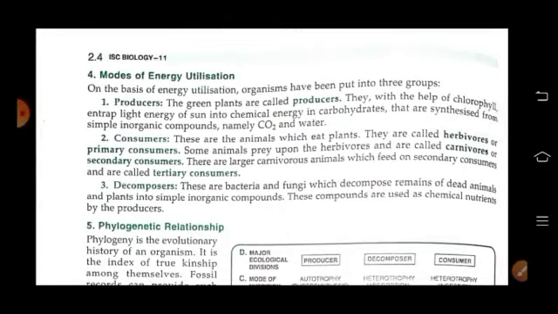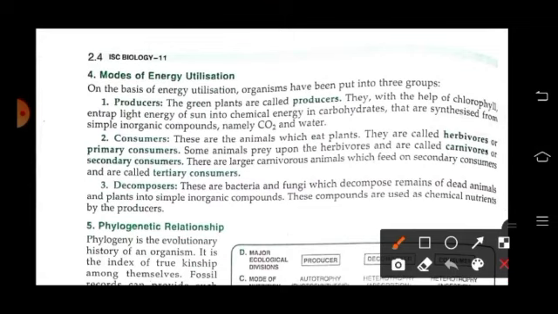Modes of energy utilization. On the basis of energy utilization, organisms are put together in three groups: producers, consumers, and decomposers. Green plants are termed producers because with the help of chlorophyll, they entrap light energy and turn it into carbohydrate, forming it from the simple inorganic compounds carbon dioxide and water.